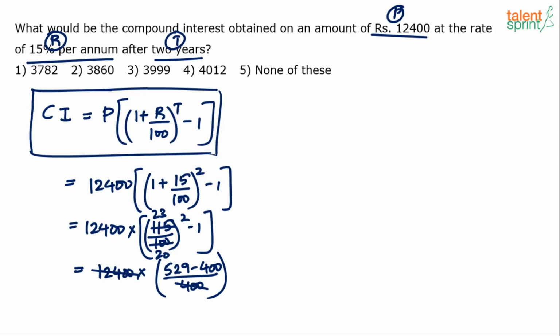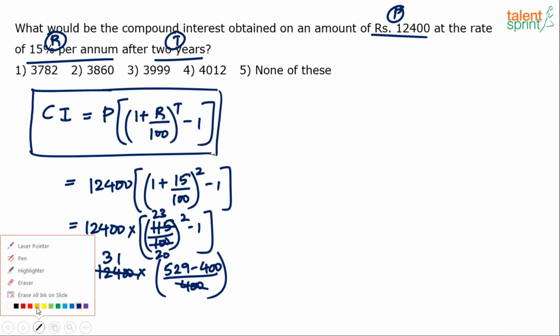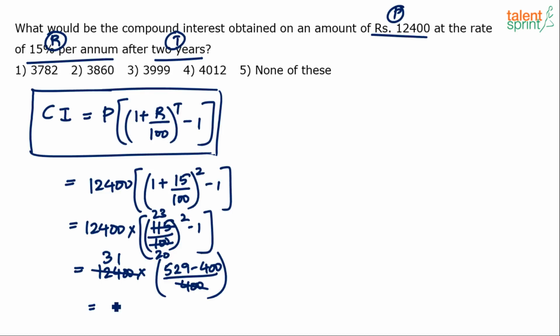400 into 30 is 12,000. 400 into 1 is 400. So this goes 31 times, right? 31 into 529 minus 400 is 129. So basically your final answer is 31 times. I'm sorry. The final answer is going to be 31 times 129. It is equal to 31 into 129. Simplify this, we'll get the answer.